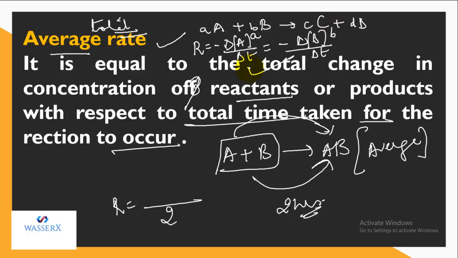Which is further equal to the concentration change of the products. So it is equal to the increase in the concentration of C with change in time, with the moles written here as c. And for D, how are we going to write it? The change in concentration of D with change in time, with the moles written as the stoichiometric coefficient d. This is how you write the average rate: the change in the concentration of reactant or products with respect to the total time taken for the entire completion.